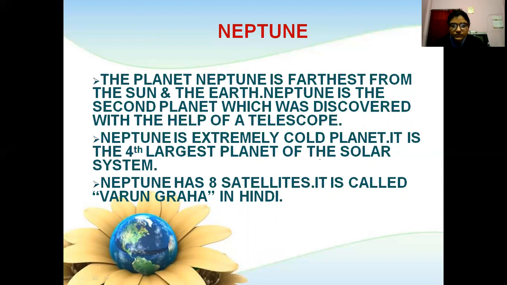Neptune has 8 satellites. It is called Varun Grah in Hindi.